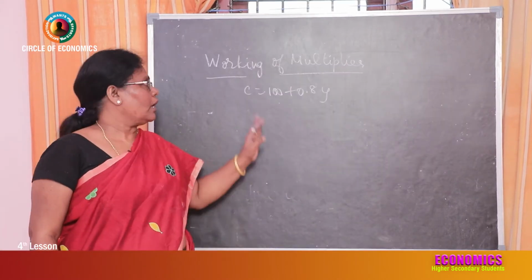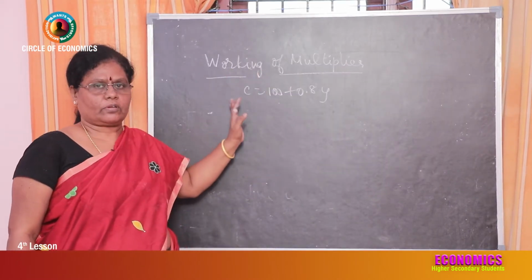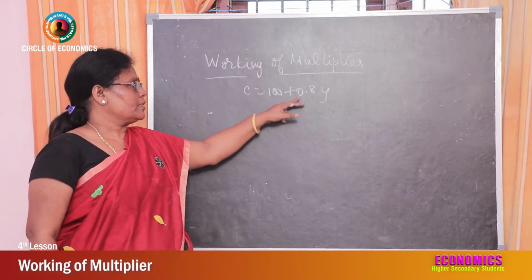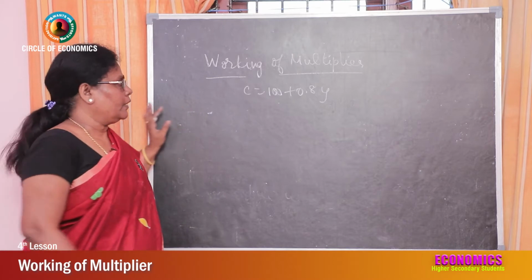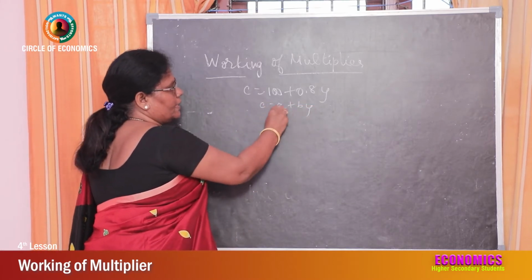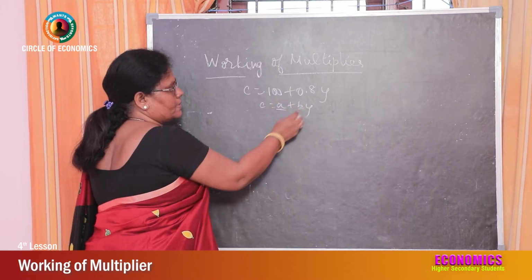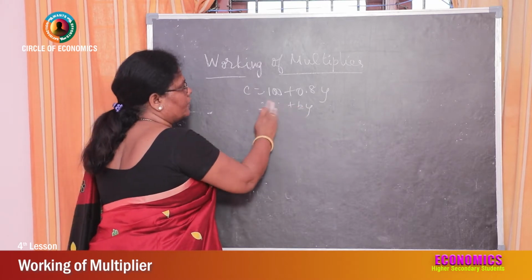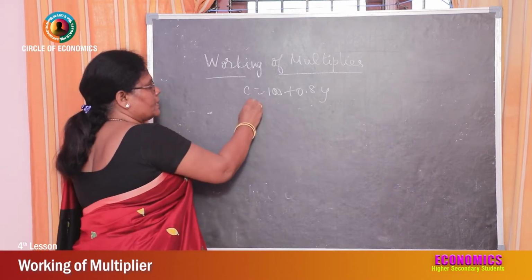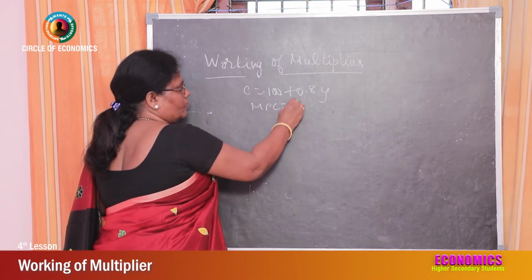Now we will go to how this multiplier works. This is the working of the multiplier. C is equal to 100 plus 0.8y is given. I hope all of you know that C is equal to A plus BY. A is autonomous expenditure and B is MPC. So what is MPC? 0.8. So MPC is equal to 0.8.